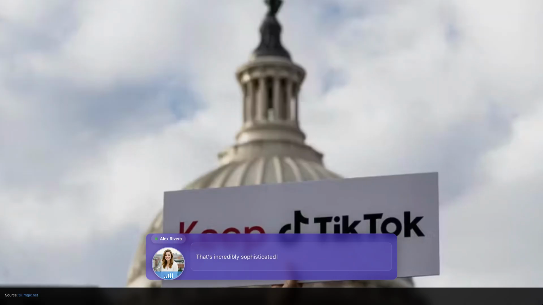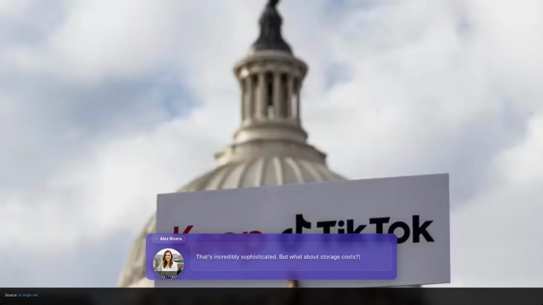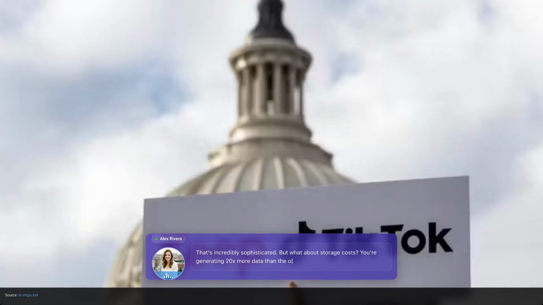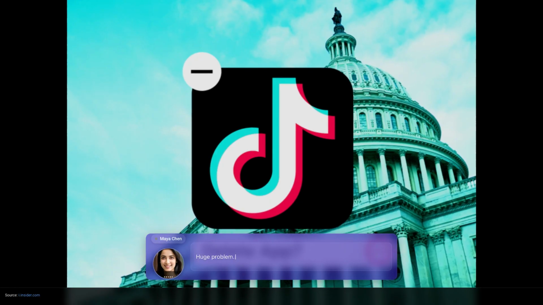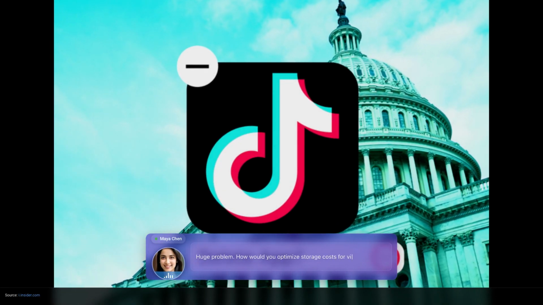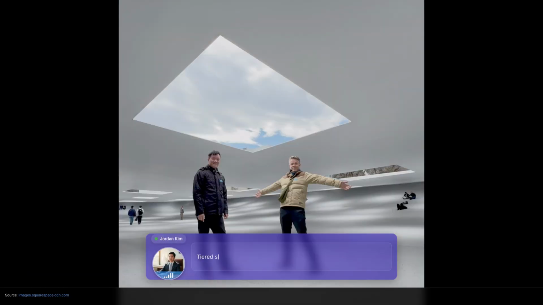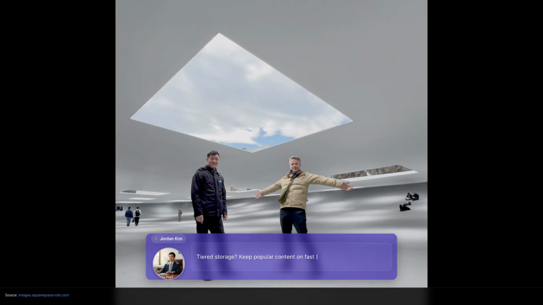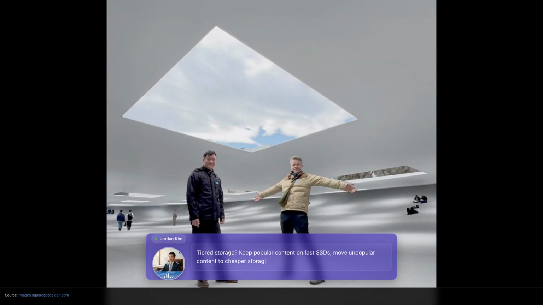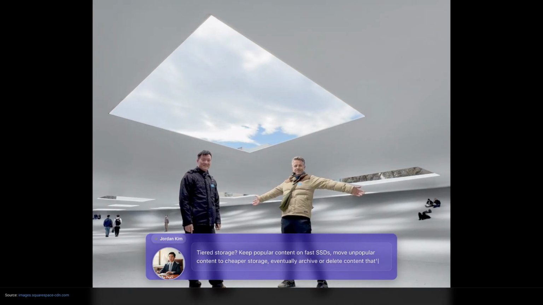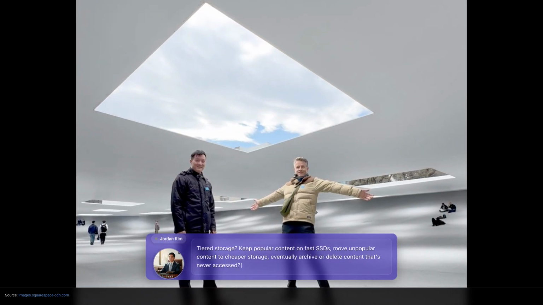That's incredibly sophisticated. But what about storage costs? You're generating 20x more data than the original upload. Huge problem. How would you optimize storage costs for videos that might never be watched? Tiered storage, keep popular content on fast SSDs, move unpopular content to cheaper storage. Eventually archive or delete content that's never accessed.